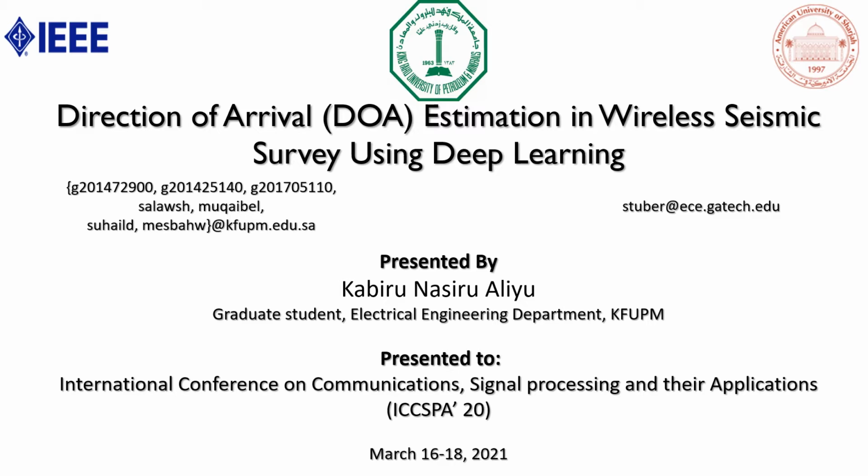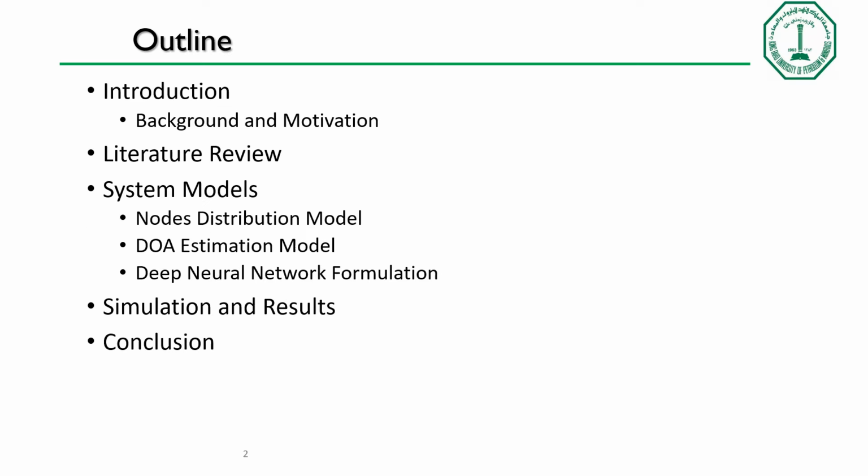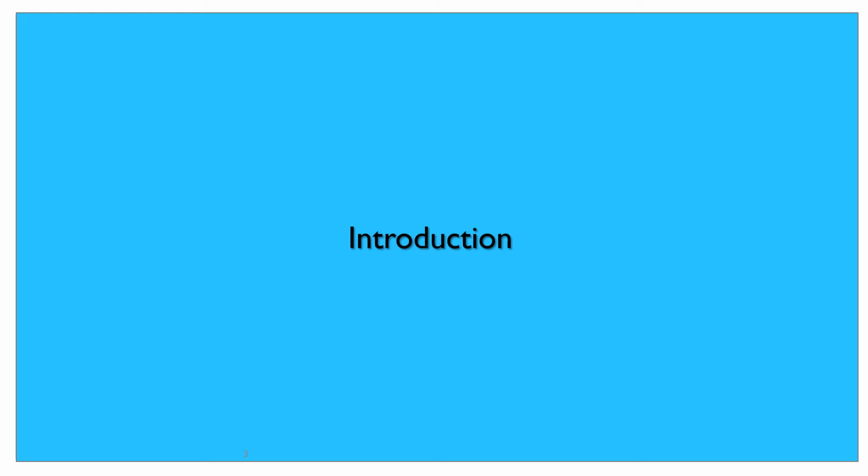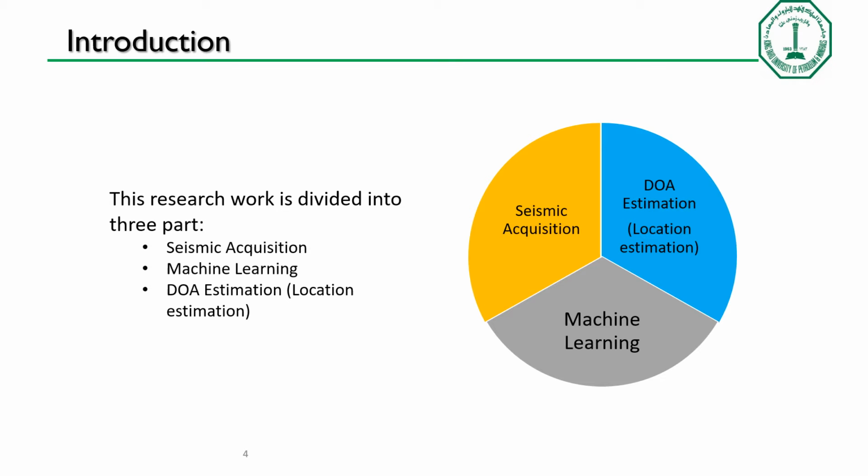I'm here to present direction of arrival estimation in wireless seismic survey using deep learning. Here are the outlines: introduction, literature review, system model, simulation and result, conclusion. Introduction. This research work is divided into three: seismic acquisition, machine learning, and direction of arrival estimation.